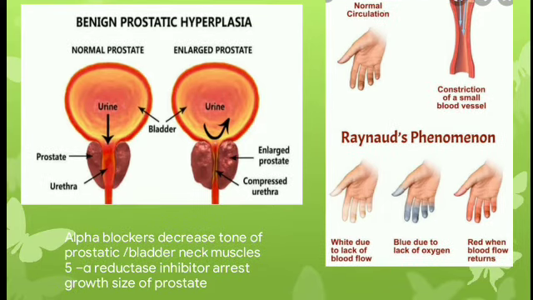And Raynaud's disease. It is a condition in which some areas of the body feel numb and cool in certain circumstances. Smaller arteries that supply blood to the skin are constricted excessively in response to cold, which causes the affected area to change color to white due to loss of blood supply, and then red when blood flow returns. This is called Raynaud's phenomenon.